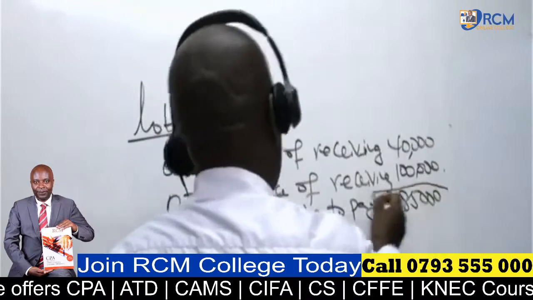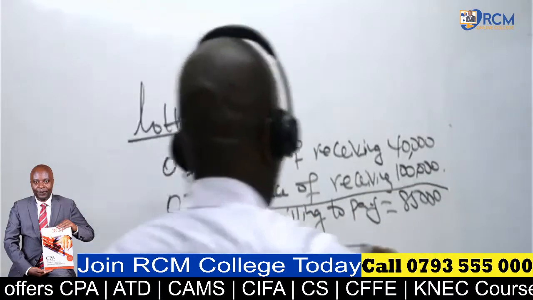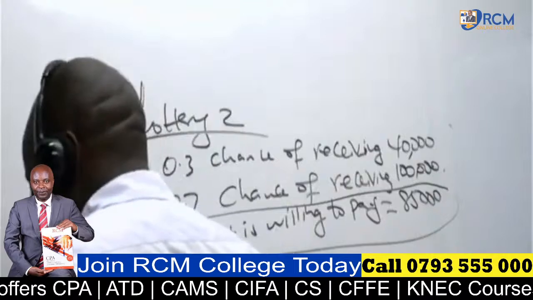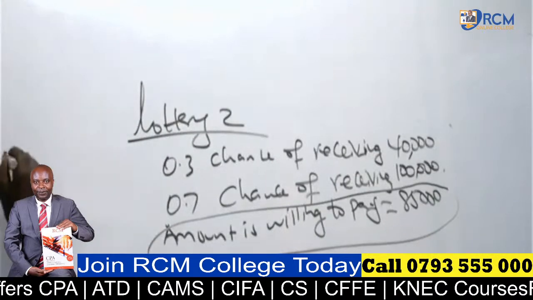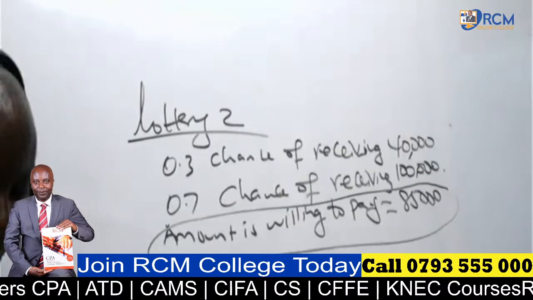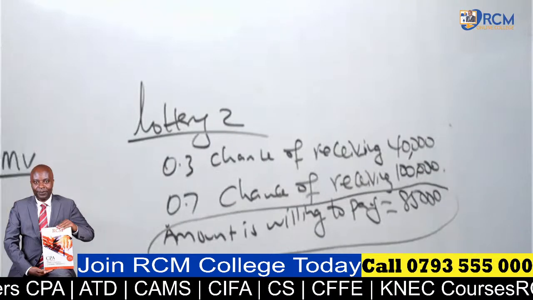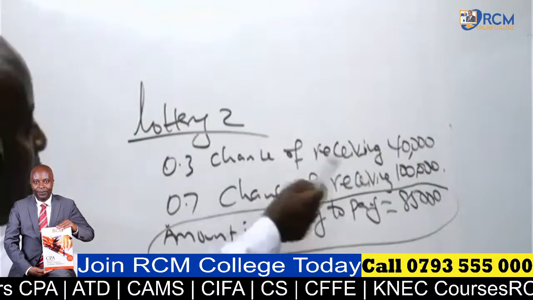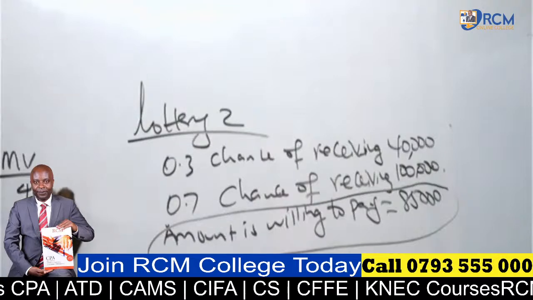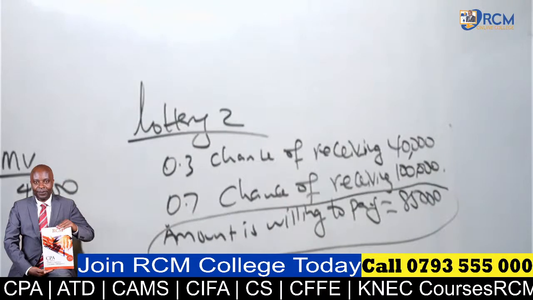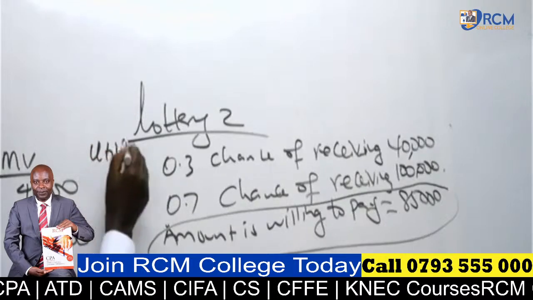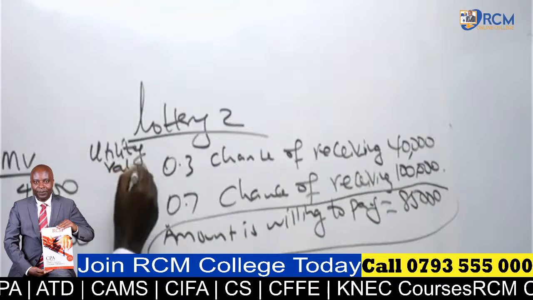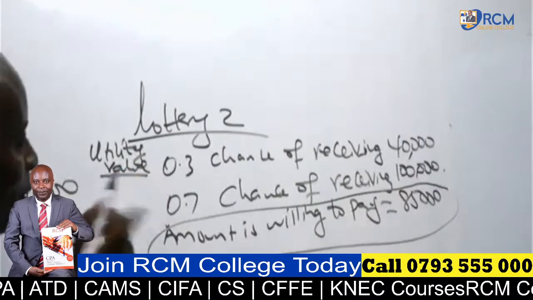Never ever start with the amount he's willing to pay. No. You come and make your schedule here. In your schedule, give us the monetary values. The monetary values we have, two of them: shillings 40,000 and shillings 100,000. And then, ladies and gentlemen, we have utility values. Hapa ninataka confusion kidogo, lakini mwanafunzi mwerevu ujua.